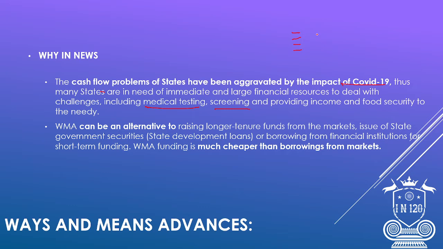The Tamil Nadu government gave 2,000 rupees for each and every ration card after the election. Before that, for Pongal they gave 1,000 rupees. So for all these, government needs money. Ways and means advances funding is much cheaper than borrowing from markets.